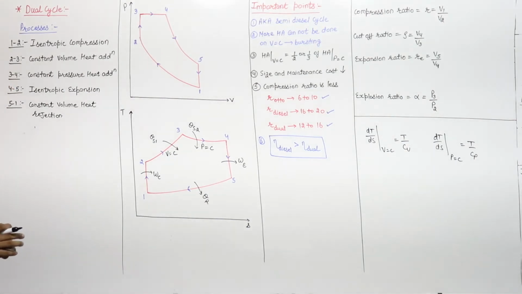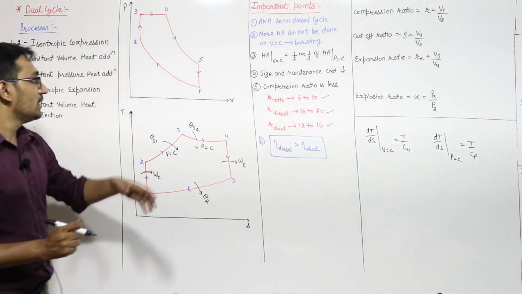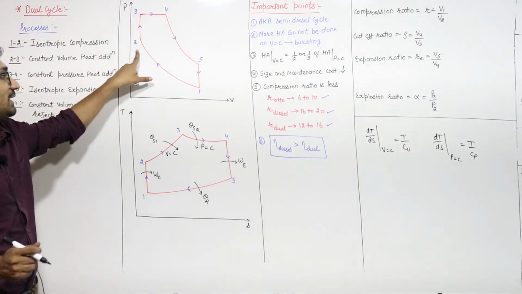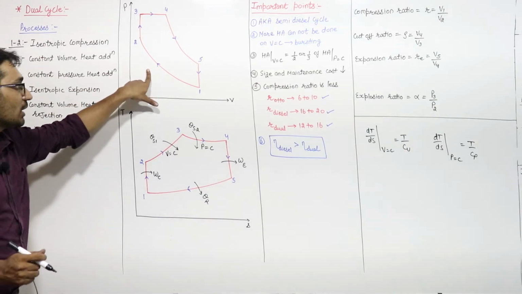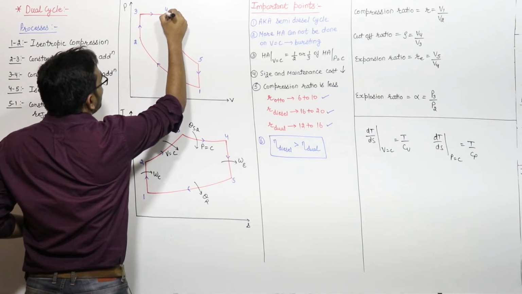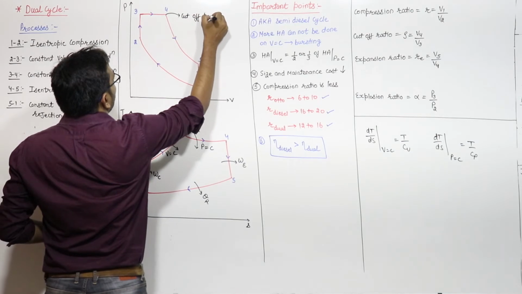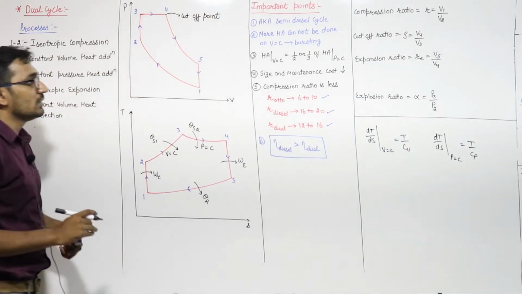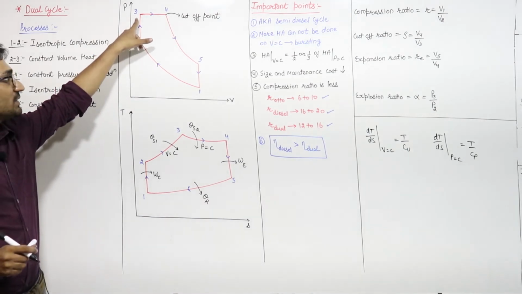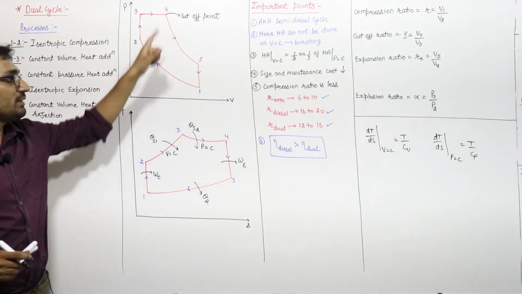Now, let me define some basic ratios. First is the compression ratio. During this compression stroke, the compression ratio will be V1 by V2. Then we already defined the cutoff ratio during this constant pressure process. This is known as the cutoff point, the fourth point is the cutoff point. So the cutoff ratio will be V4 by V3. Then we have the expansion ratio. During this expansion stroke, we have the expansion ratio V5 upon V4, right?